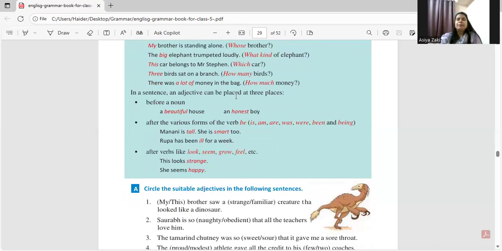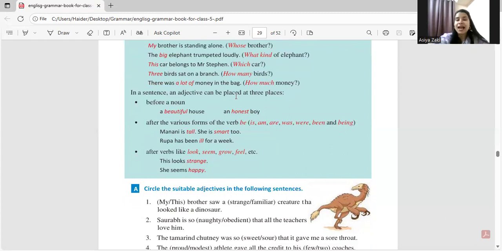Now, sometimes we have various occasions in which we put the adjective after a verb, like is, am, are, was, were, been, being. Like Manani is tall. So Manani is a girl. She is tall. So tall is describing what? Manani, right? Next is she is smart too. So she is tall as well as smart, right?